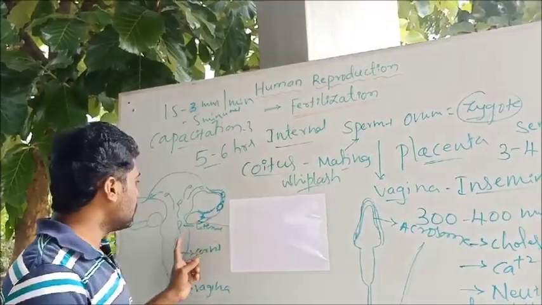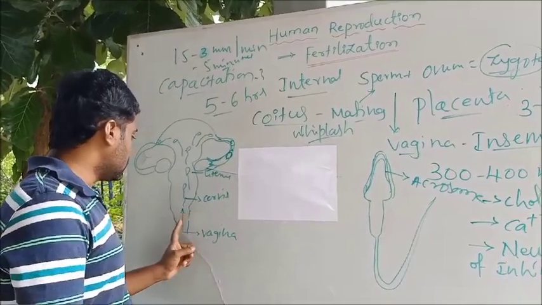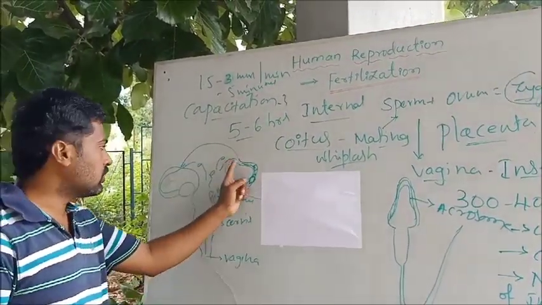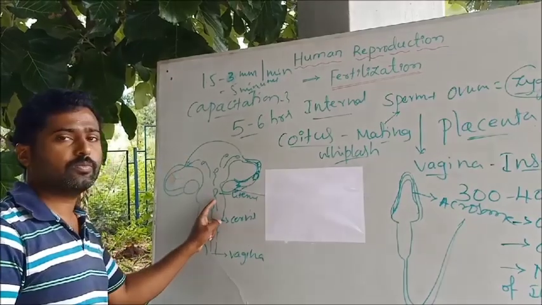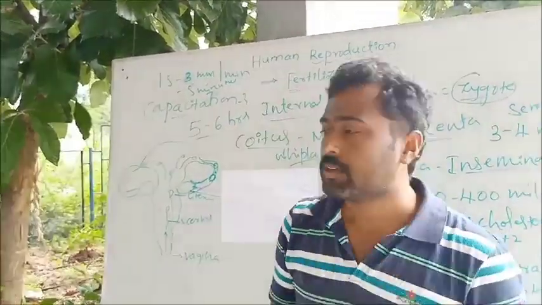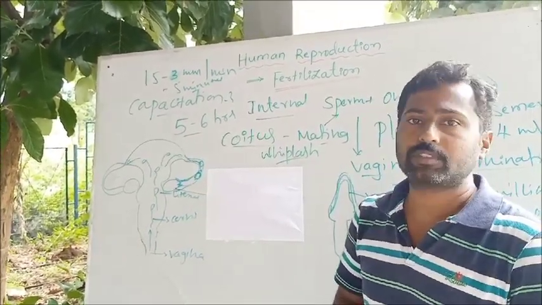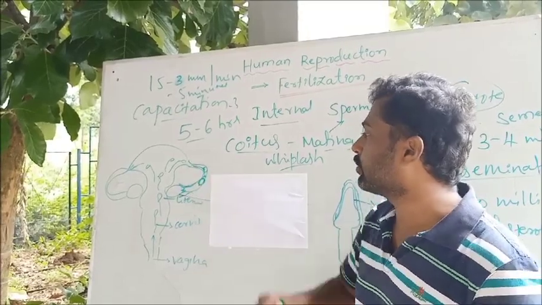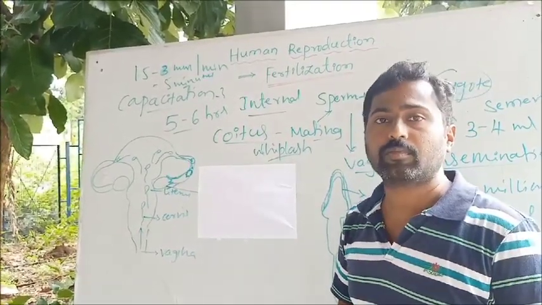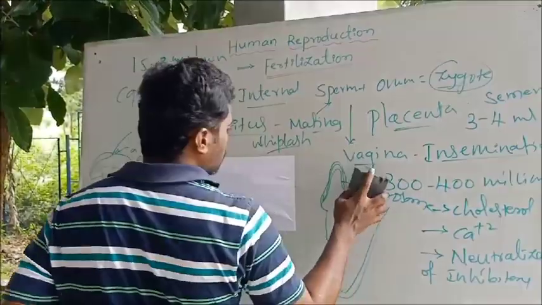Okay, so this is about the travel of the sperm. Once they enter the vagina, they pass the cervix and enter into the uterus. Thereafter they find their way towards the fallopian tube. By the same moment, the ovum is also released by the ovary, and the ovum will enter into the ampullary isthmic junction. Many of the sperm will enter into the fallopian tube, but ultimately only one sperm will fuse with the ovum.